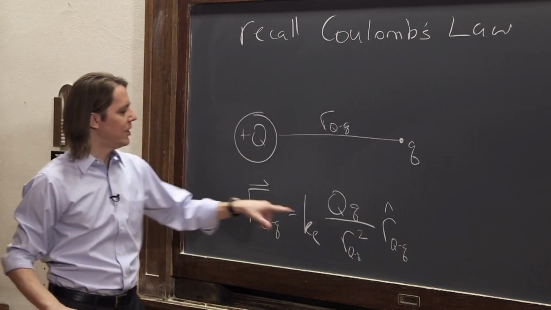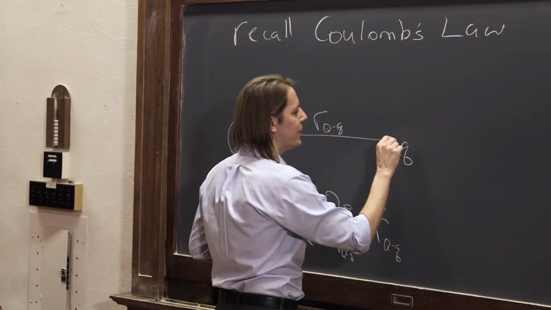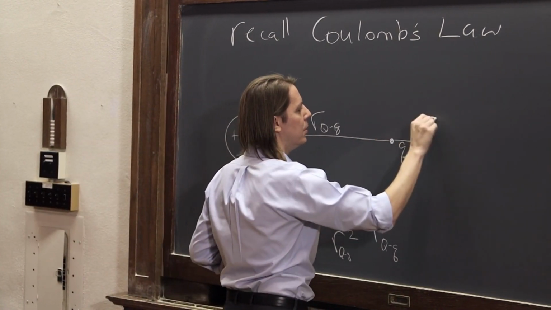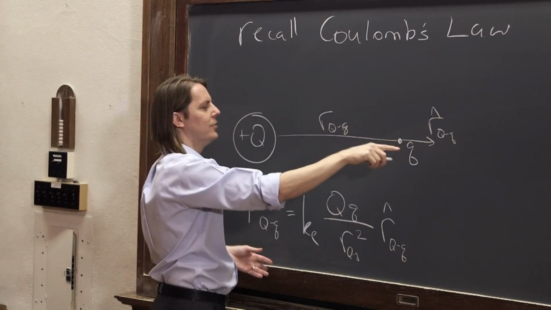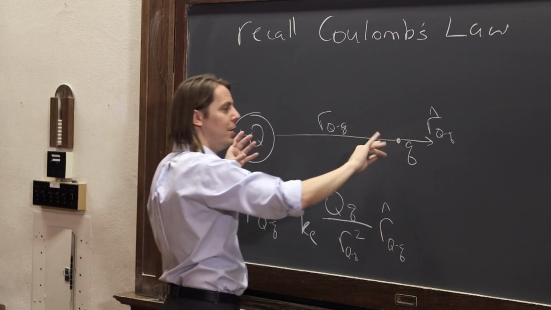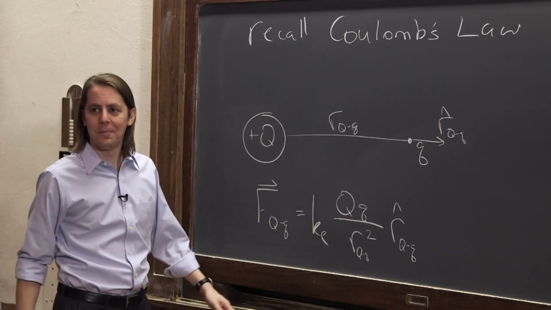And again, we keep the same notation, subscript big Q, little q. That meant the unit vector, so its magnitude is 1, because it's a unit vector, along the Qq axis and pointing in the direction from big Q to little q. If you get all that right, then you're going to get the force right.